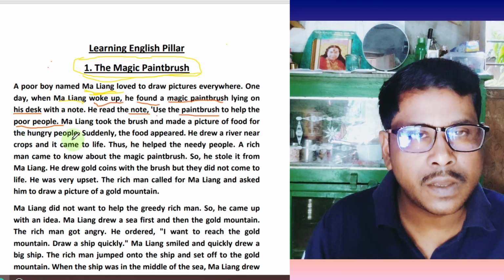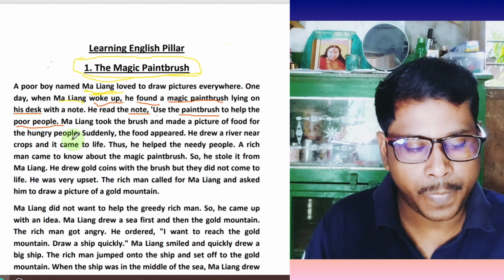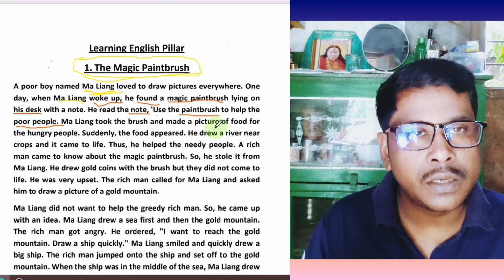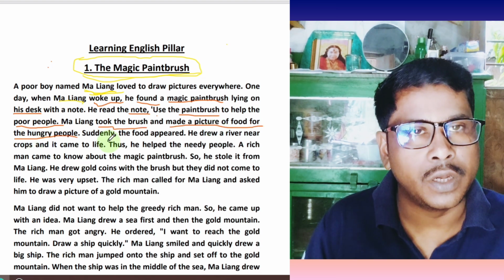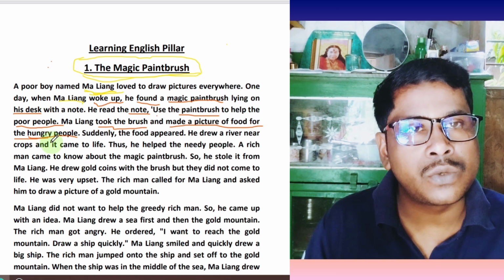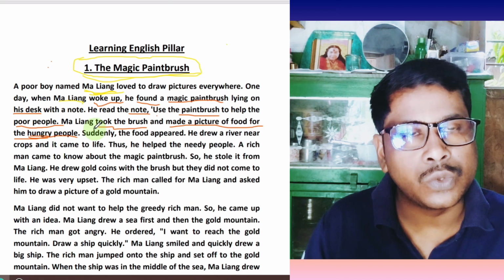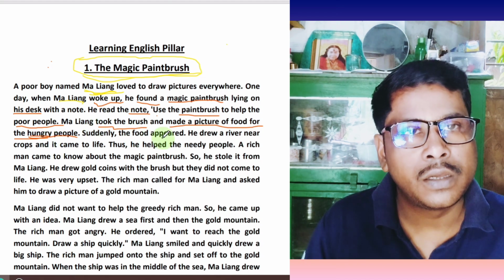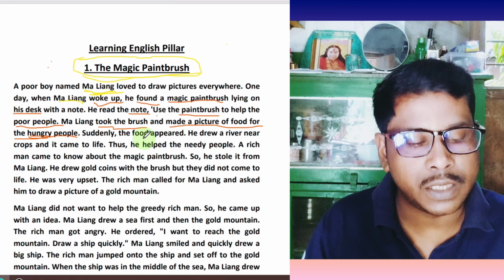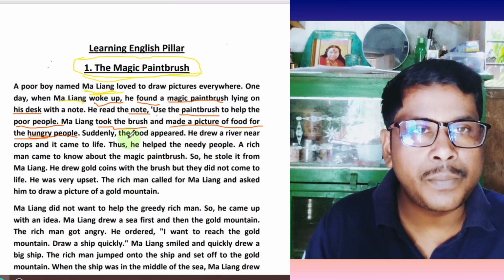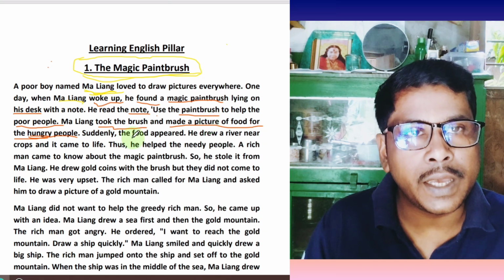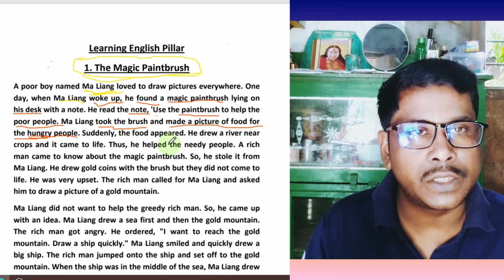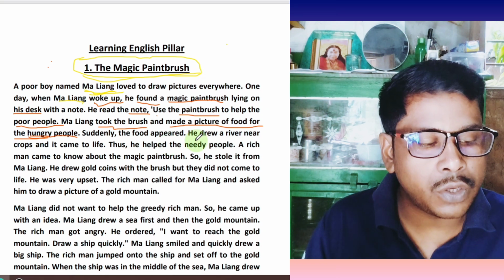Ma Liang took the brush and made a picture of food for the hungry people. Here the word hungry refers to starvation. You shall try to understand the meaning, what was meant in the sentences. Suddenly the food appeared. Whenever Ma Liang drew the picture of food with the help of the magic paintbrush, at that moment the food appeared in front of Ma Liang.